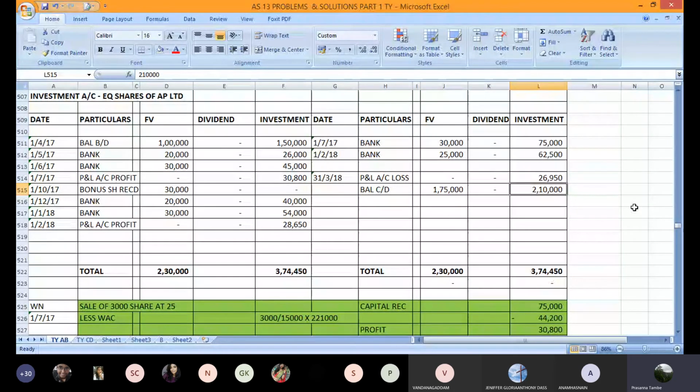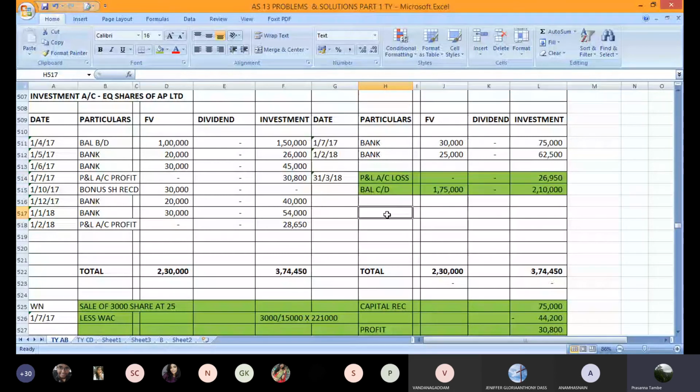Now, when you take this balance of 2,10,000 directly here, the account will automatically tally. Because you have booked the loss and you have also plotted the value of 2,10,000, which is 12 rupees per share, the ledger will automatically balance. Even if you work out a balancing figure after working out this loss, you will still get the balance of 2,10,000 only. So whichever way you do it, the ledger will tally. There should not be any problem once you have both the numbers in place to tally the ledger account.